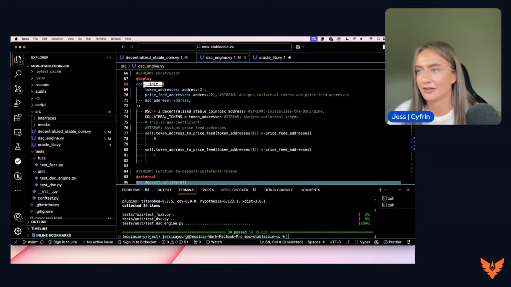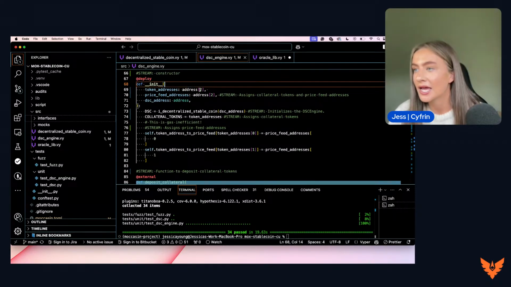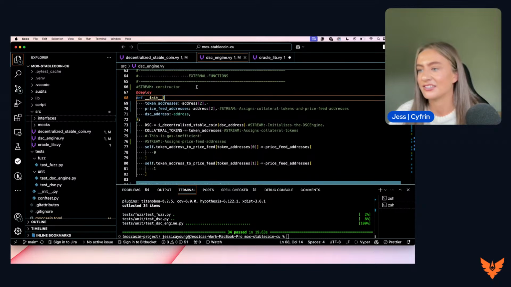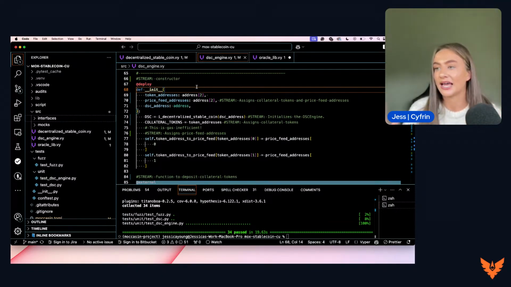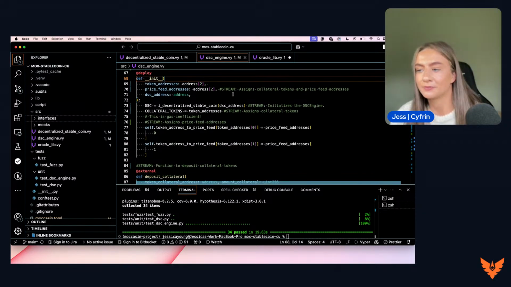You can tell this because of the function name, and we can see here that this is just initializing those price feed addresses, the token addresses, the DSC token address as well. So initializing all of those contracts so it can all work together as it should.